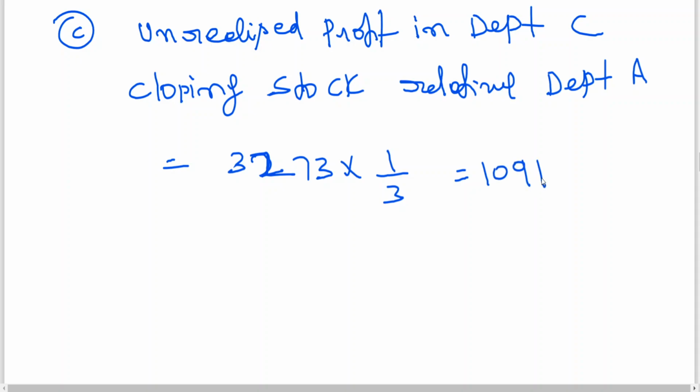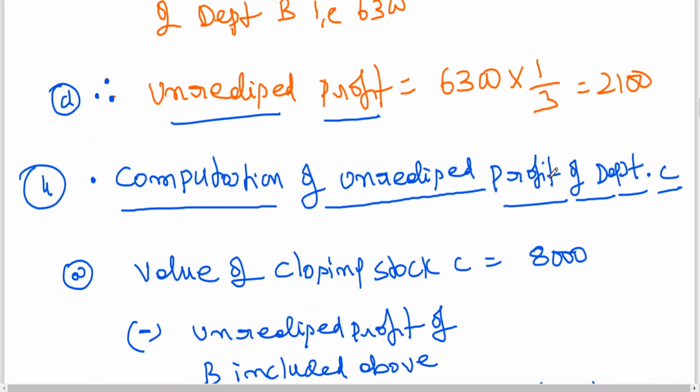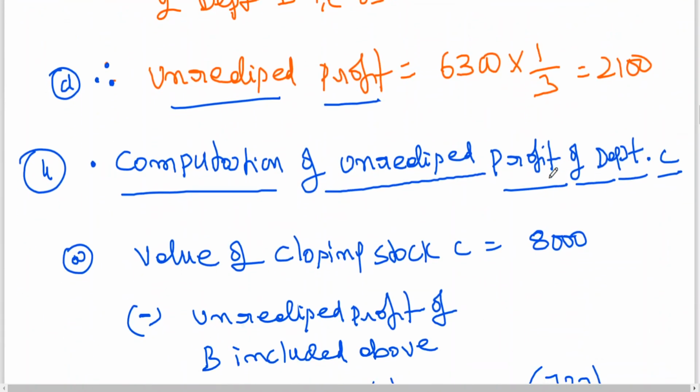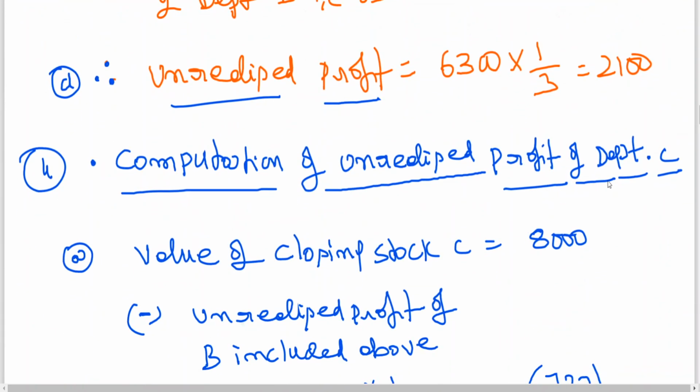Please try to understand this now. I repeat once again. Let me start from here. A is clear, only this point is important. Computation of unrealized profit of departments. Simple words, value of closing stock of C is how much? 8,000. I told you already, 8,000 is cost price to C and selling price to B.